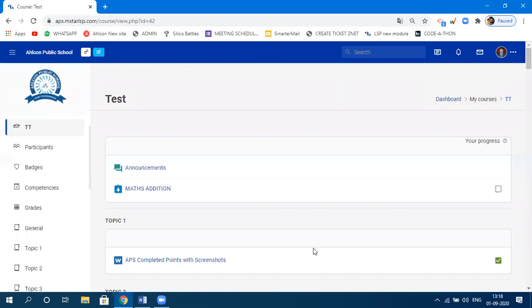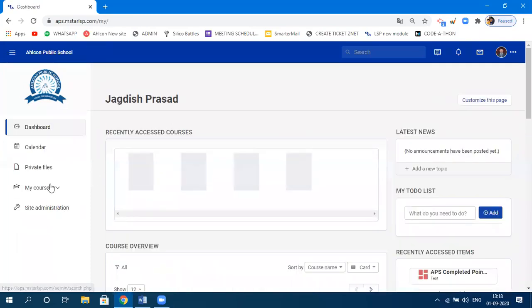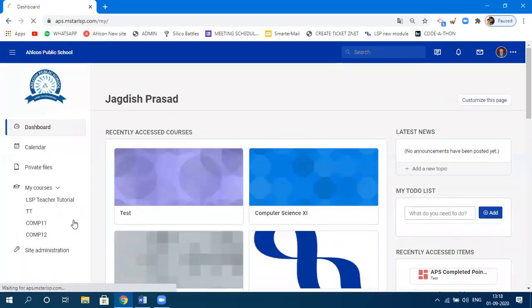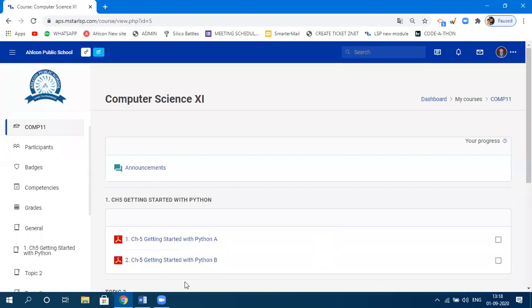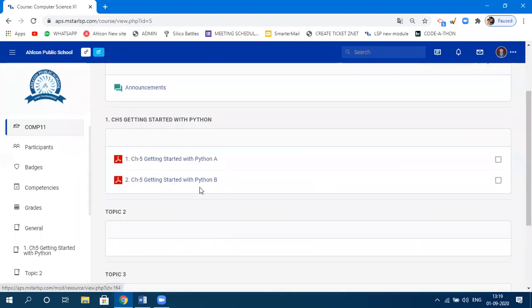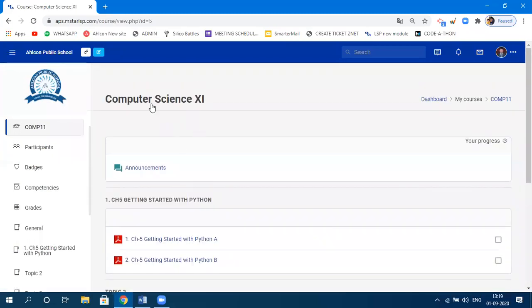As soon as you go to this page, this is the page where you need to upload the content. The first thing you need to do is, here your class will appear. Right now it says, okay, in your case, your class will appear. If I want to go with Computer Science 11, I need to click on Computer Science 11. Okay. And the content will be uploaded there. You can see here, I have uploaded some content. Okay. So your class will appear in that case. So I'll go to the testing class of mine.